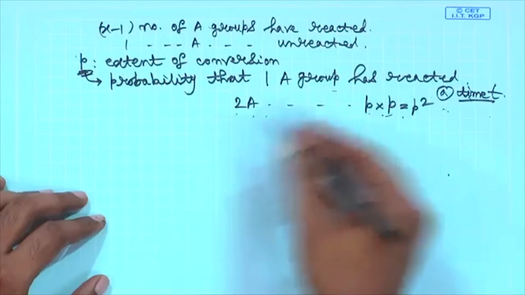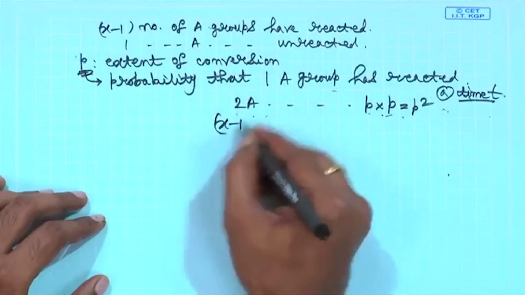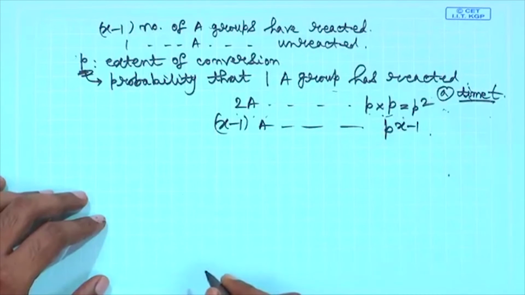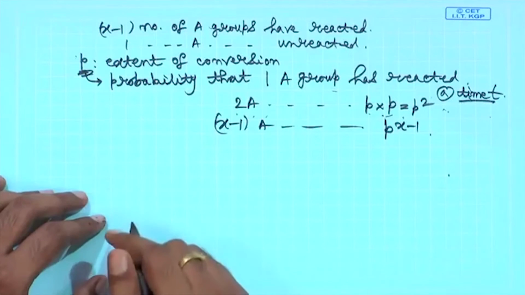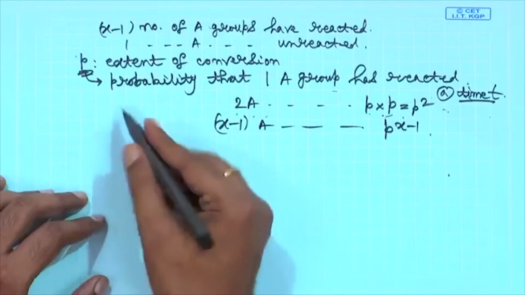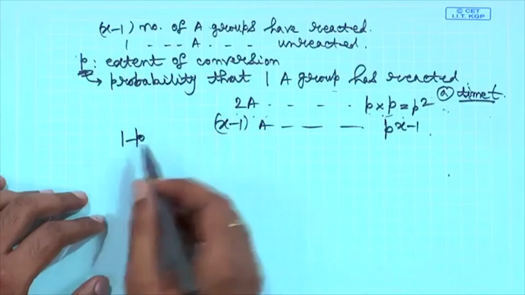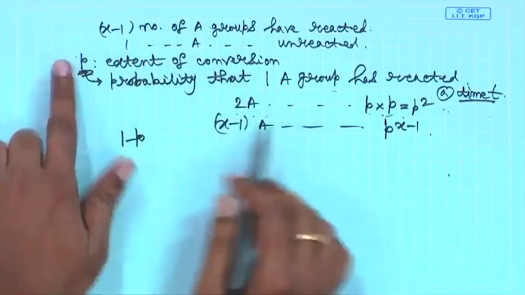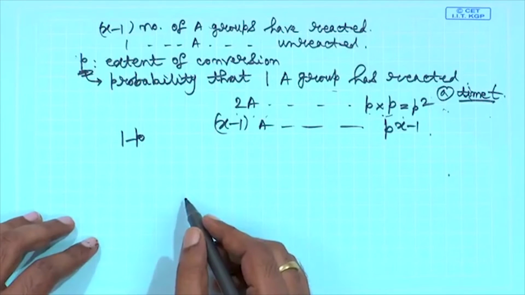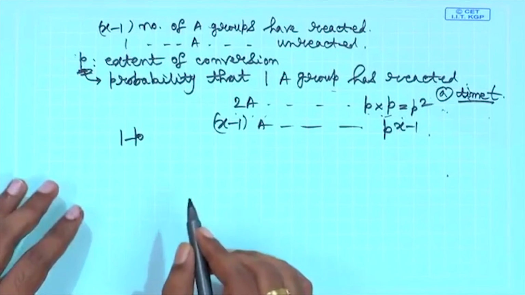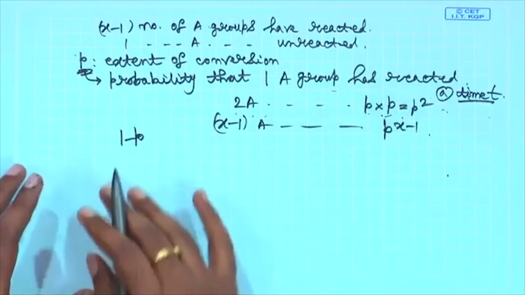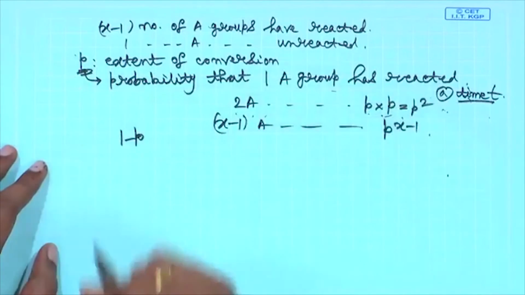So, probability that x minus 1 A groups have reacted is P to the power x minus 1, but 1 A group has not reacted. What is the probability that 1 A group does not react? That is 1 minus P, because the probability that 1 A group reacts is P. Ultimately, what is the probability that all these events occur simultaneously?